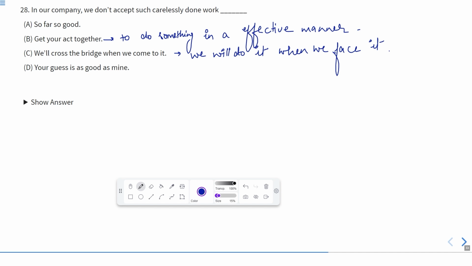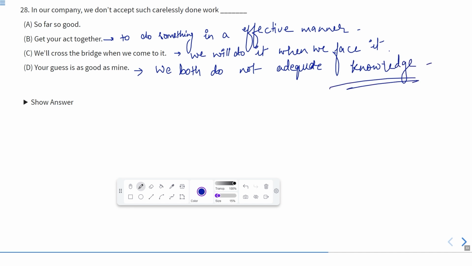It means we both do not have adequate knowledge of something. It means we do not know what is being discussed over there.